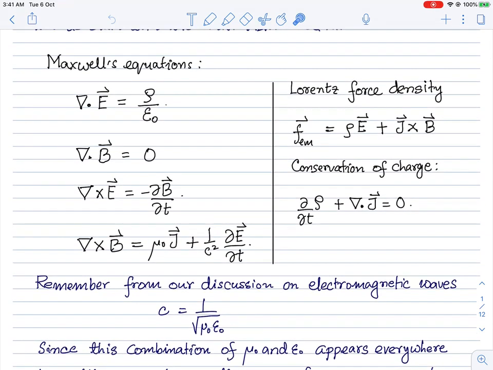If you look back at our discussion in electrostatics and magnetostatics, what we did was first try to write down the electric and magnetic fields in terms of certain potentials, thereby solving some of the equations firstly. After we have solved some of the equations, that implied that there were some more equations to be solved for these scalar and vector potentials, which we can look at and then finally solve the problem in general.